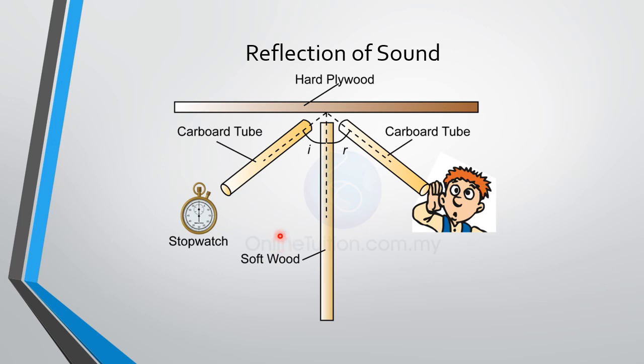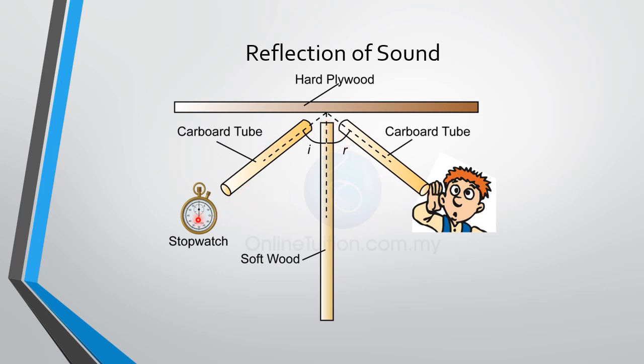So that is called reflection of sound, which can be understood by this simple experiment. This is a wall, or you can keep a hard plywood against a wall. Take these two cardboard tubes, which are hollow and open at both ends, and arrange a soft wood. At one end you keep a stopwatch, because it makes that tick tick tick sound. On the other side, you have to listen. You have to arrange the cardboard tube in such a way that you are able to hear the tick tock noise.